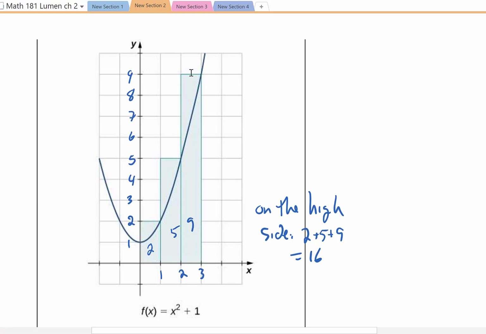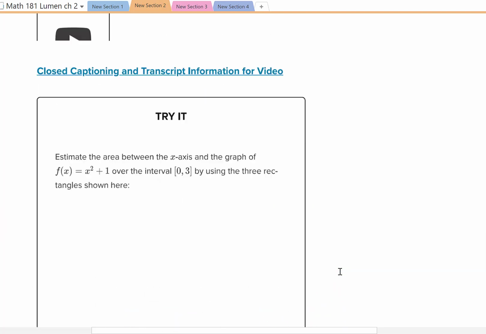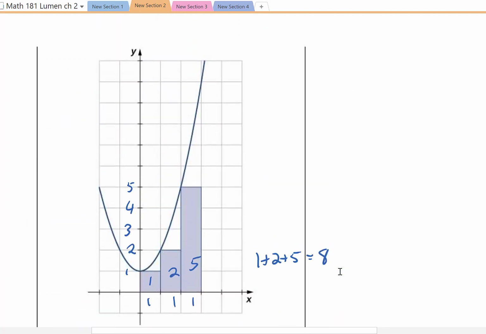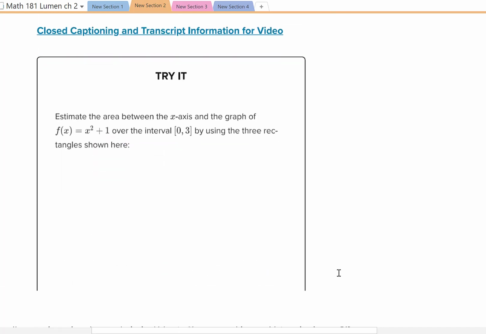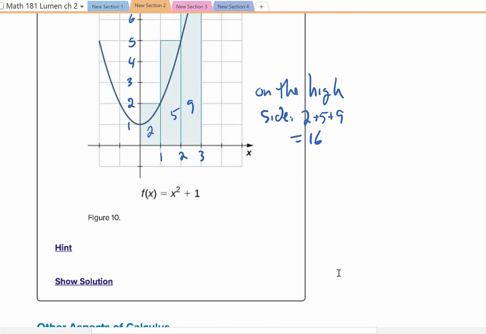And the next one has a height of 9 and the width of 1. So 1 times 9 is 9. We add that up, 2 plus 5 plus 9, and we get 16. So the actual area, we can see this exceeds the curve a bit. So the actual area is somewhere between, from up here, 8, and from down here, 16.